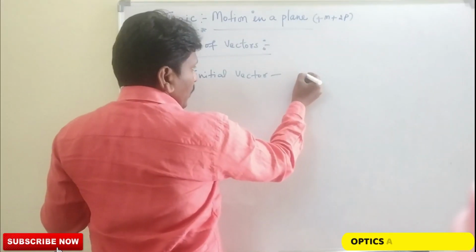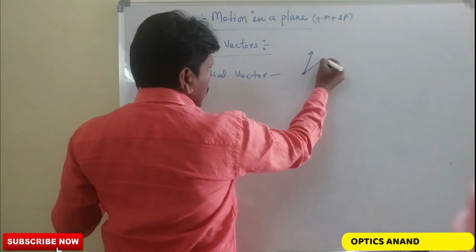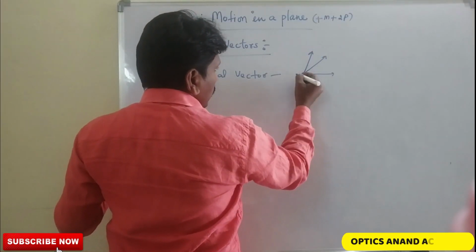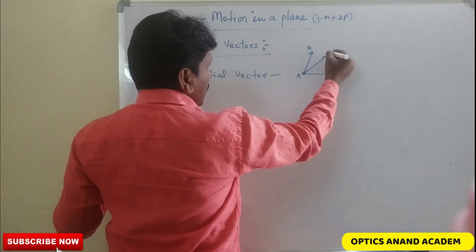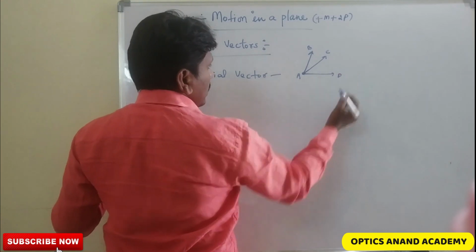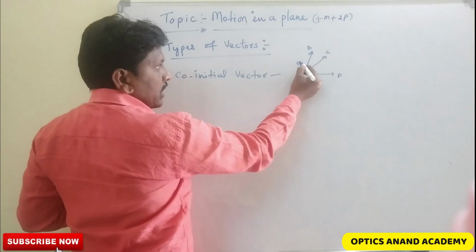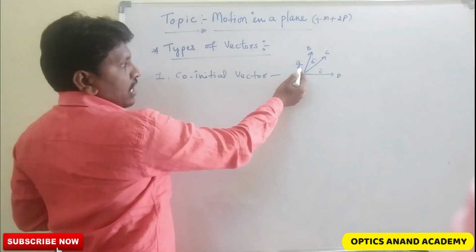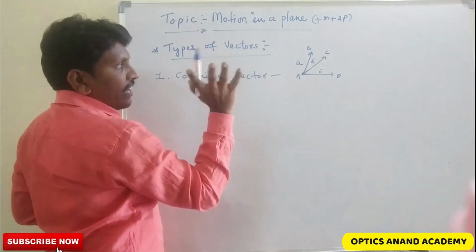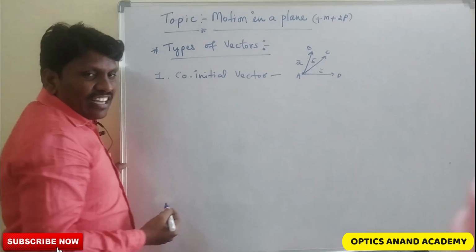For example, this is the initial point. I am taking a vector like this. So initial point, let us take A, and this is the head of the vector, B, and this is C, and this is D. So how many vectors are there? Let us consider this is A bar, B bar, and C bar. A bar, B bar, C bar, three vectors having the same initial point.